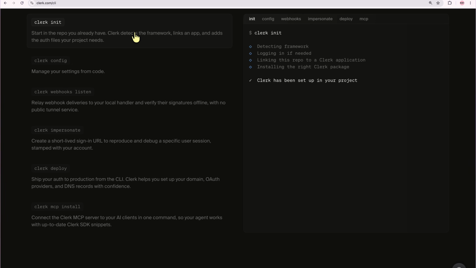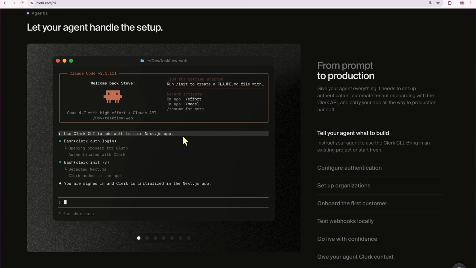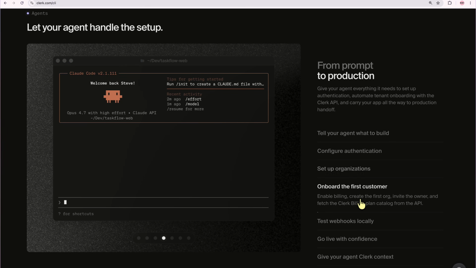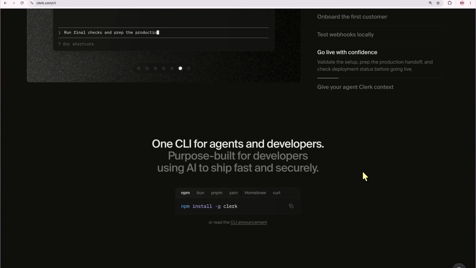So you can see clerk init: start in the repo you already have. It detects the framework, links the app. Similarly, if you want to deploy it, it will get it ready to deploy as well. And it is going to literally let your agent handle everything. So you can tell your agent what to build. You can configure auth, you could set up organizations, onboard the first customer, and go live with confidence. And this specific CLI for agents and developers is purpose-built for developers using AI to ship fast and securely.